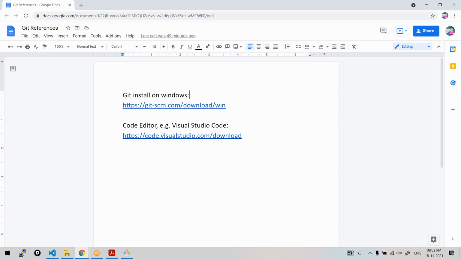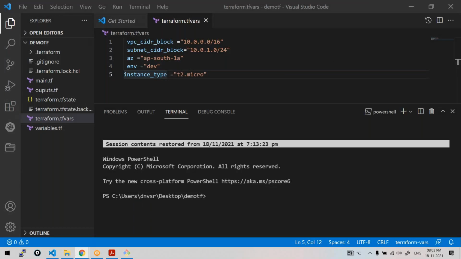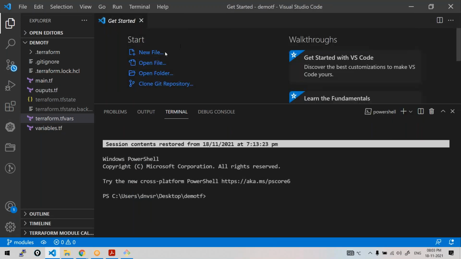It's a code editor. Any editor you can use. If you don't want to use an editor, simple notepad can also be used. But this is the best practice. Why is this a best practice? Where comes the importance of it? We'll discuss that once we start using Terraform, Ansible, and so on. So now, launch this Visual Studio Code.